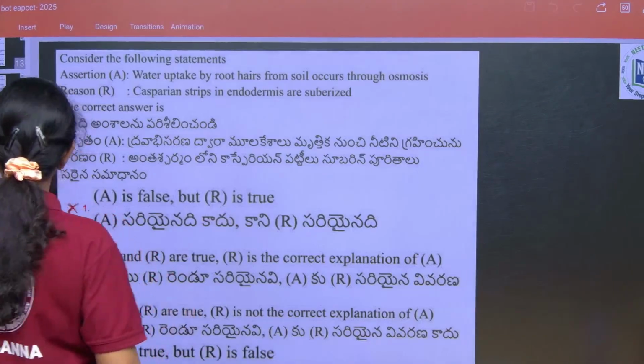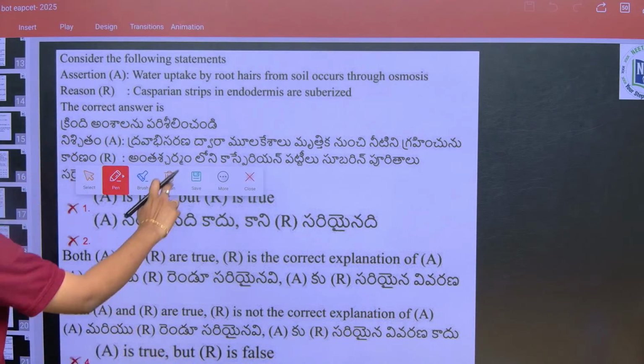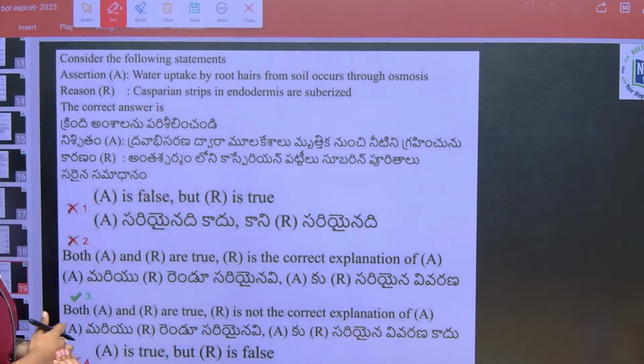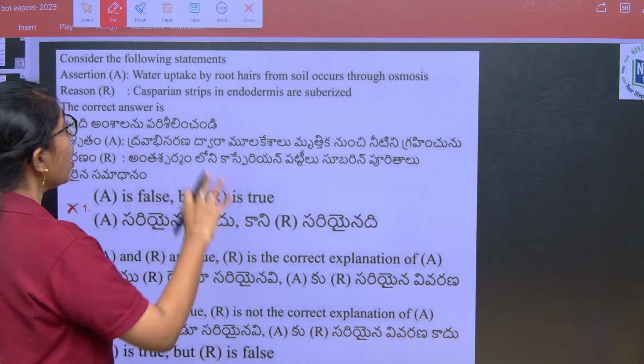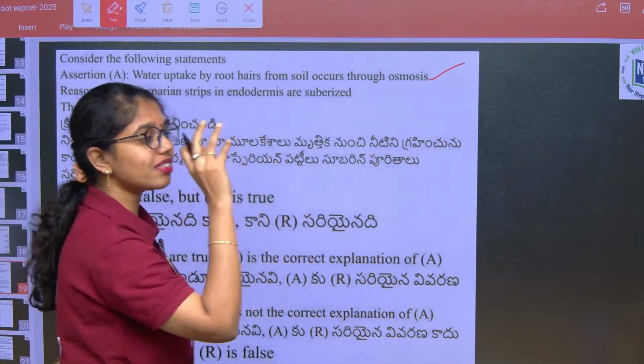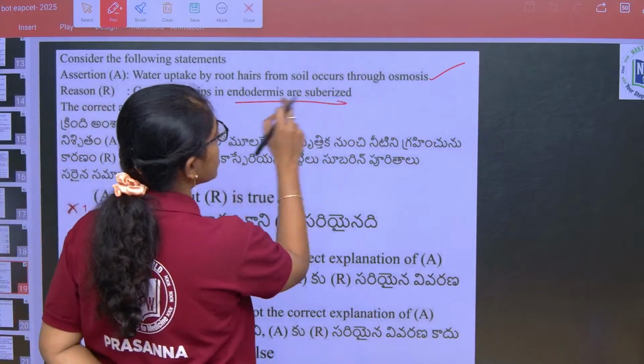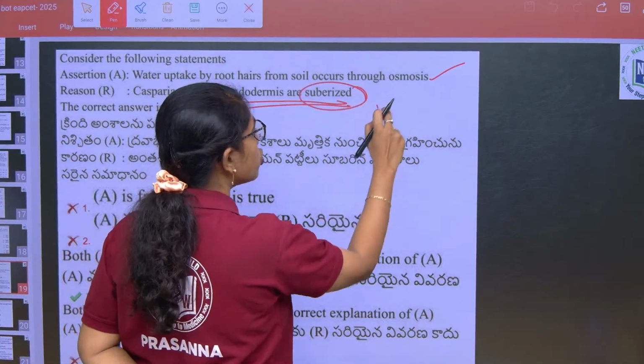Then the assertion: water uptake by root hairs. This is from the transport in plants chapter of plant physiology. Water uptake by root hairs from soil occurs through osmosis, a 100% correct statement. Next, Casparian strips are present in the endodermis. These are suberized, true.